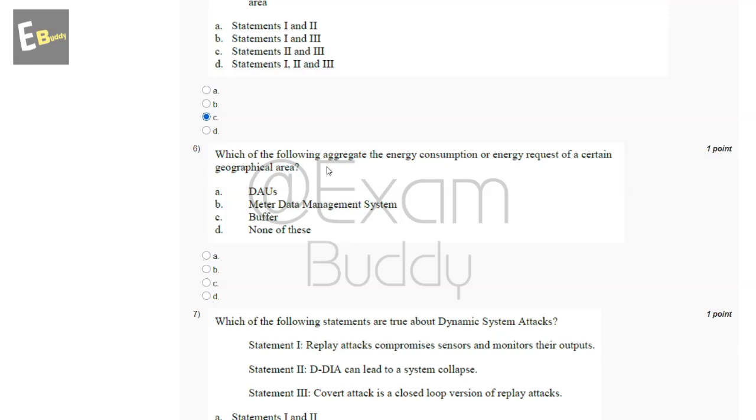Now let's go to our question number 6. Which of the following aggregate the energy consumption or energy request of a certain geographical area? So these are the options, and the answer of our sixth question is B, metadata management system.